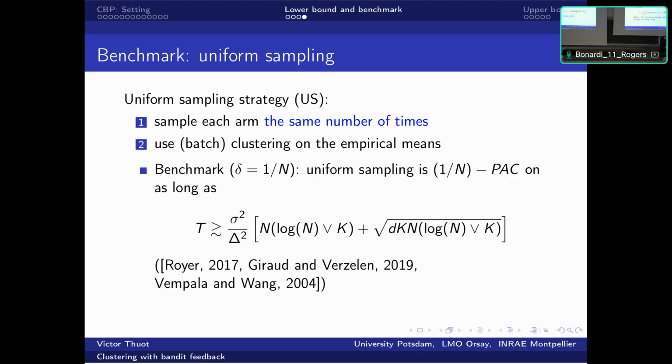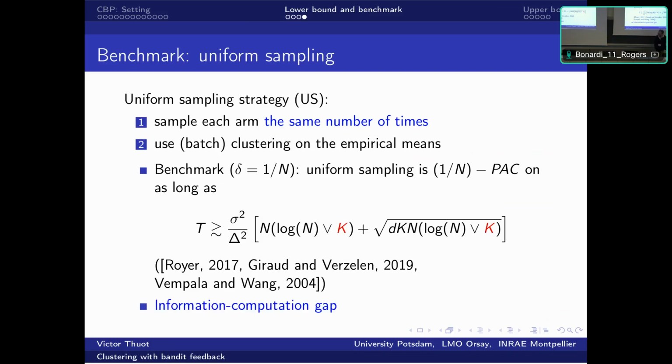And in this case, it was proven that there is in fact a computational gap between what is best achievable with an algorithm, maybe not computationally possible, and what is best achievable with a polynomial time algorithm.